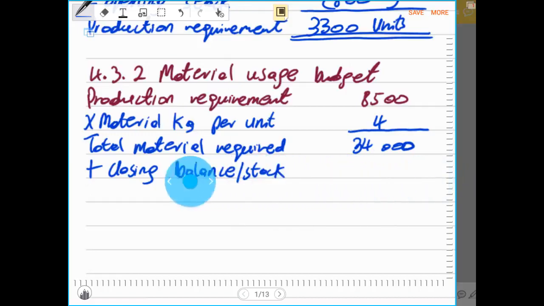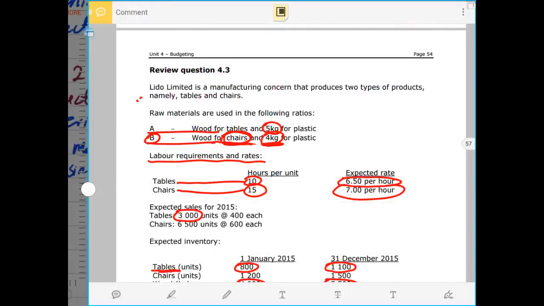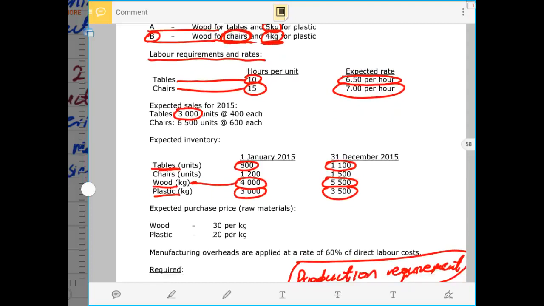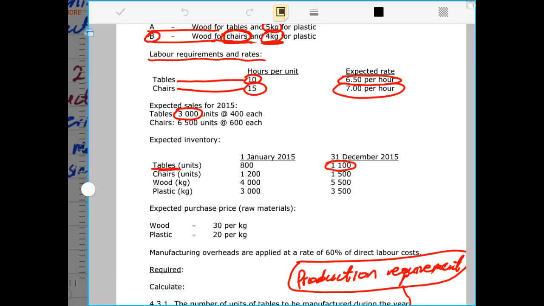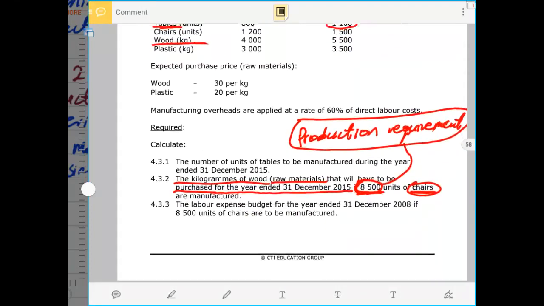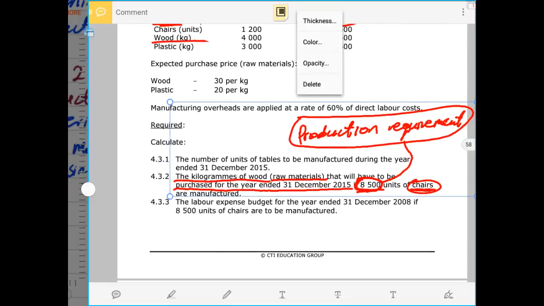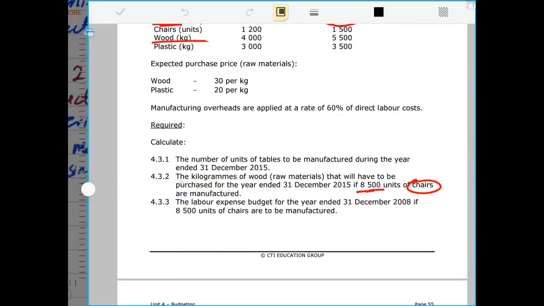Remember, we are referring to the raw material, and there were opening and closing balances of raw material. And remember, we are busy with the wood, not the plastic, because the question was very, very clear that we must calculate the kilograms of wood.